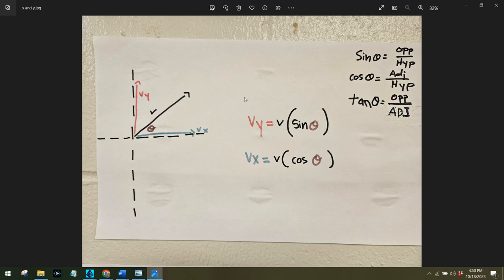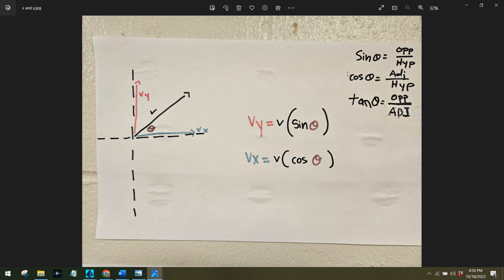Now, if you go back to number 12 and also number 11, where it says it can be calculated using the x component of the projectile's velocity, this is how you would find the x component of that velocity. So moving forward, these are the two equations you want to make sure you have for number 15, and you also want to just have them in your notes in general. These are notes that you need to have.